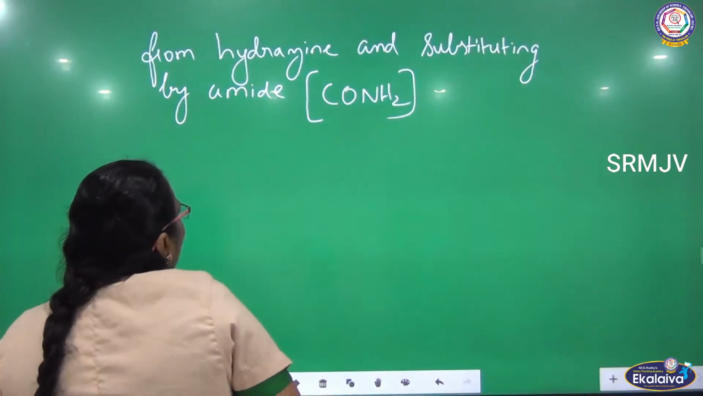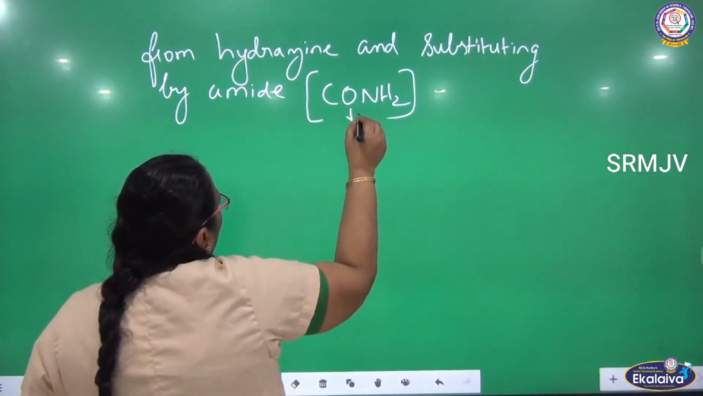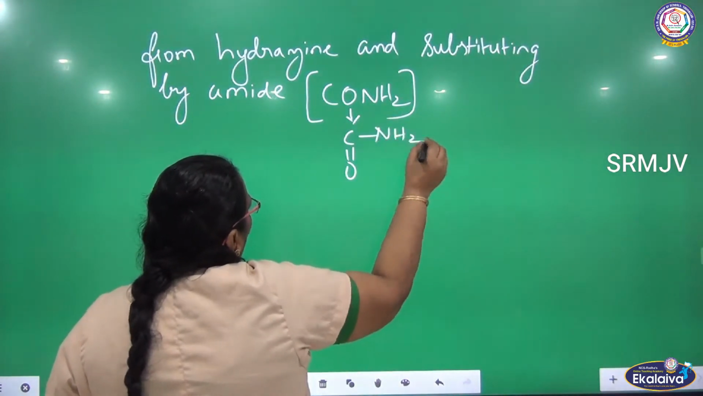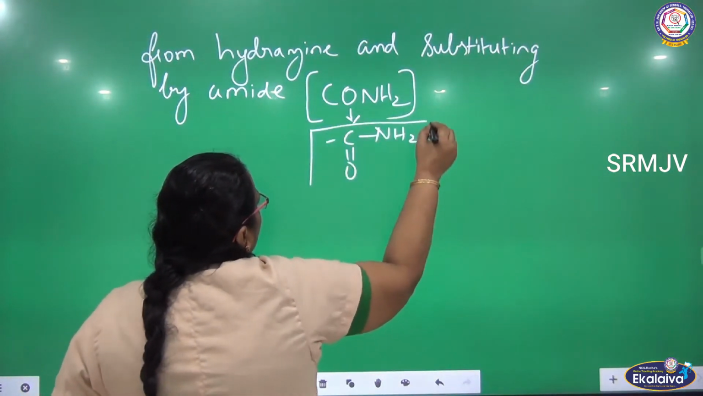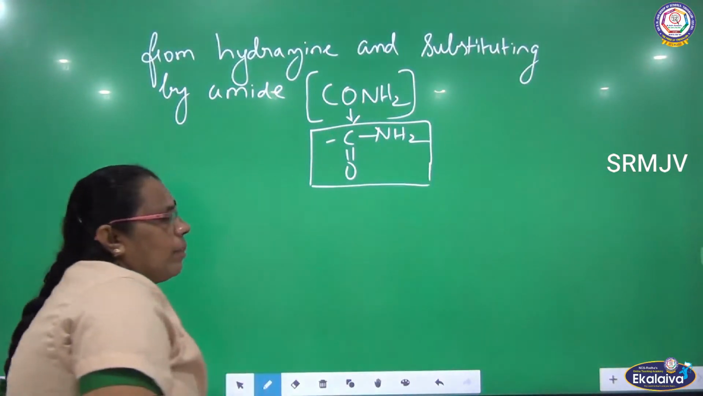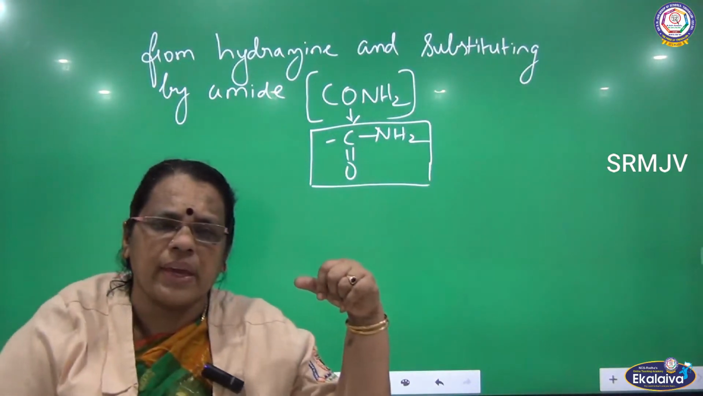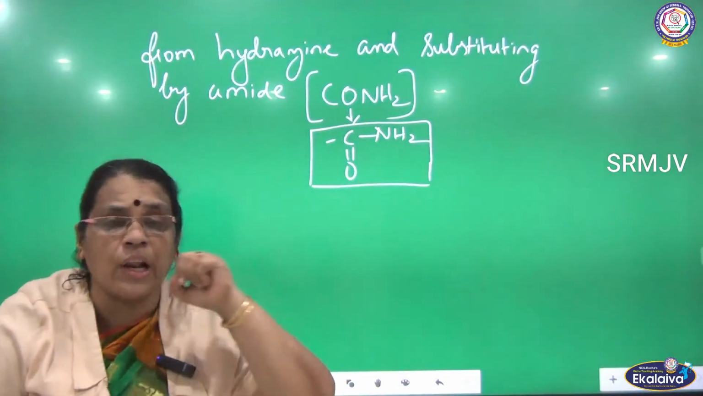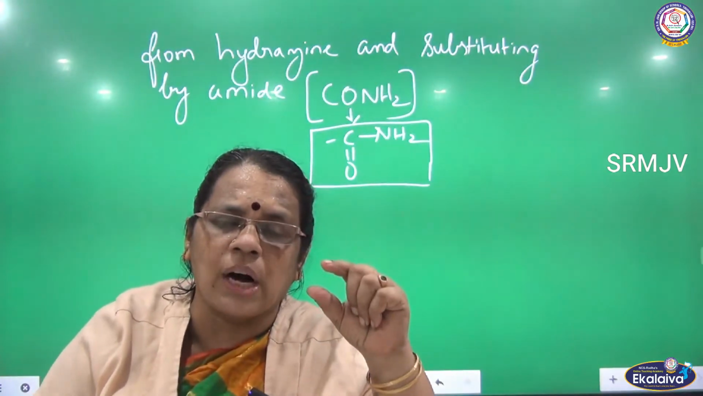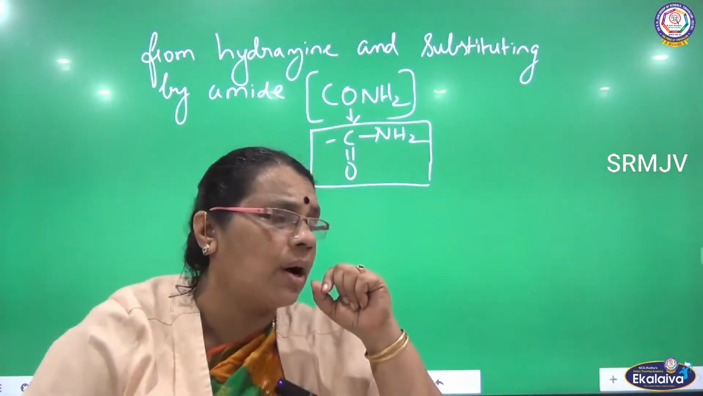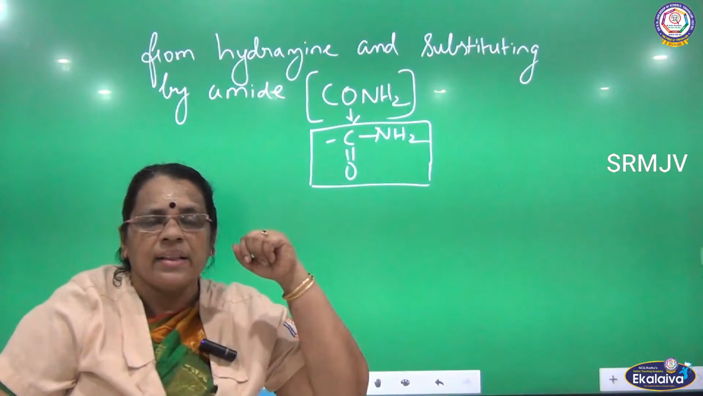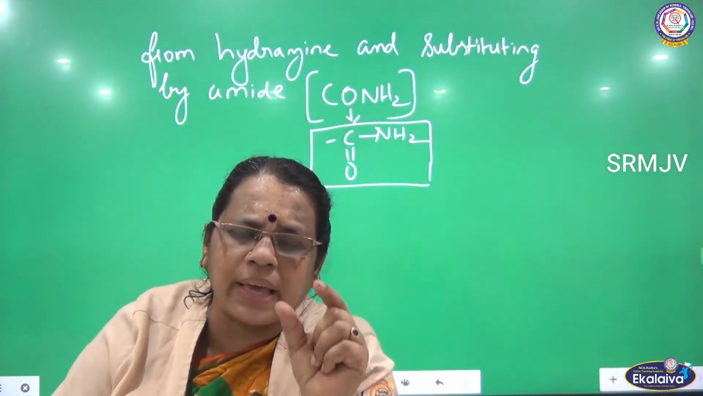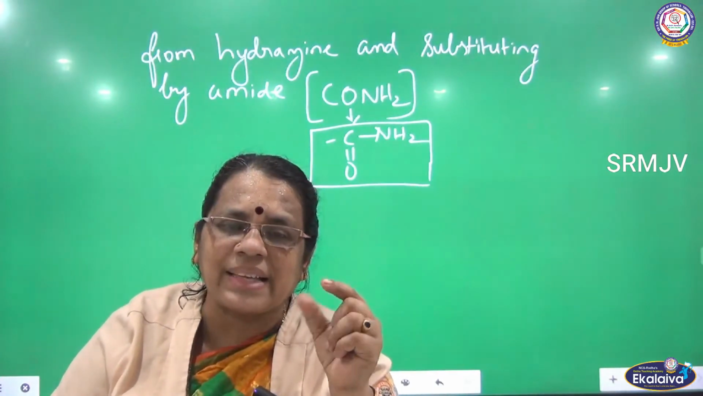So, what is amide actually? It will have a carbonyl group, and towards the other side it will have an amino group. So, C double bond O is the carbonyl group, carbon bonded to oxygen by a double bond. Towards the other side, there is an amino group. When both carbonyl and amino groups are there in the structure, we call that an amide.